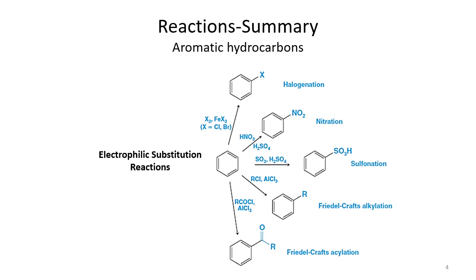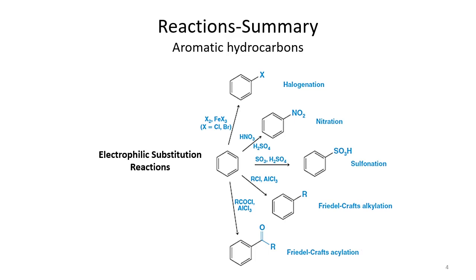This is a further explanation, in case you have different variations: we call it halogenation, nitration, sulfonation, Friedel-Crafts alkylation, Friedel-Crafts acylation. Different reagents are used for it, like X2 and Fe. If you want to introduce a halogen on the benzene ring, for example chlorine, then we shall use chlorine, Cl2, together with FeCl3. So these are different possibilities. You can introduce chlorine or bromine on the benzene ring.